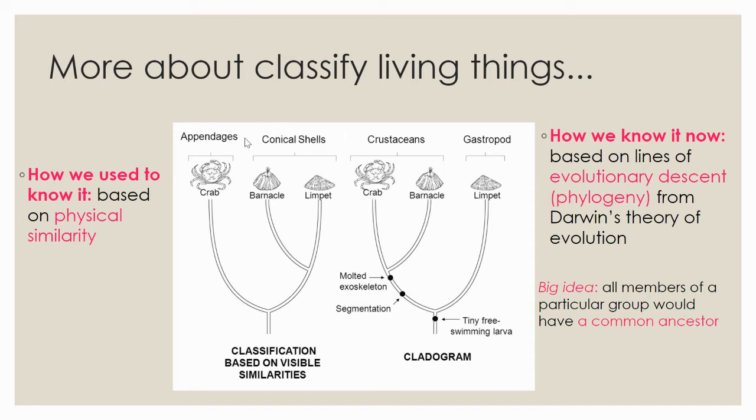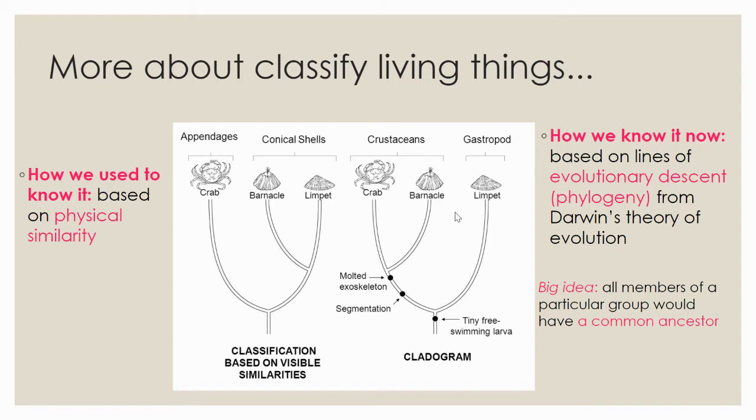So the way that we used to look at it is kind of shown here. Based on physical appearances, the barnacle and the limpet look more similar to each other, and the crab is kind of on its own. So we would have classified the barnacle and the limpet together. But as it turns out, based on more scientific research, like comparing the DNA and looking at the proteins it makes and looking at how it develops, it's actually true that crabs and barnacles are more closely related, even though they don't look as similar, and that limpets are different and they would be classified on their own.